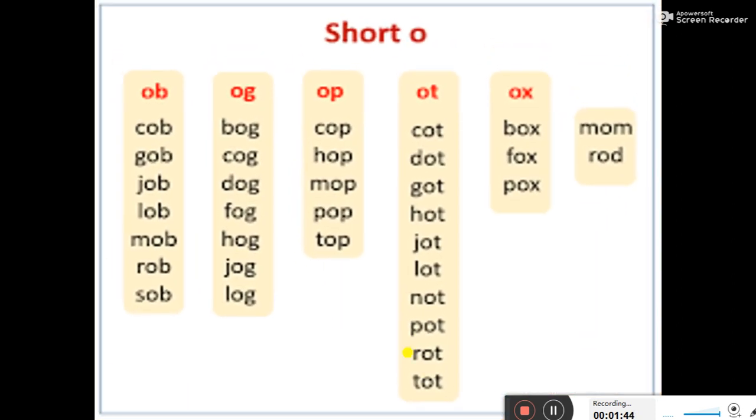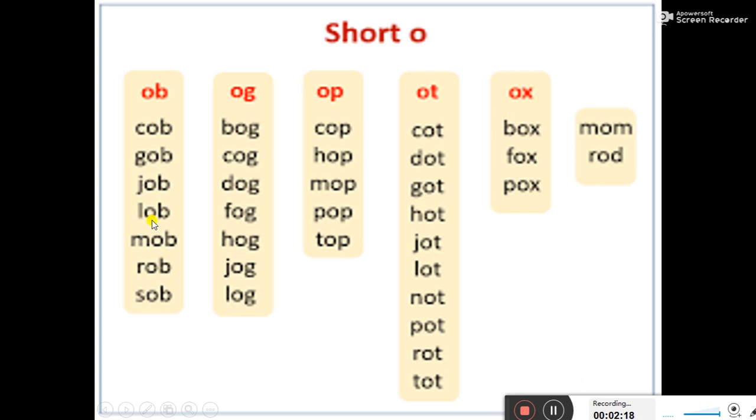Now here are some phonetics words. Here we will come to know the correct pronunciation of these words. So first phonetic is OB, ob. And how will we pronounce these words? Let's have a look at the words. C O B, cob. G O B, gob. J O B, job.